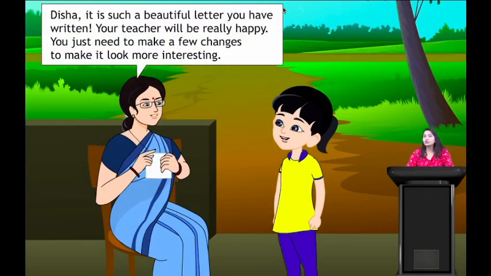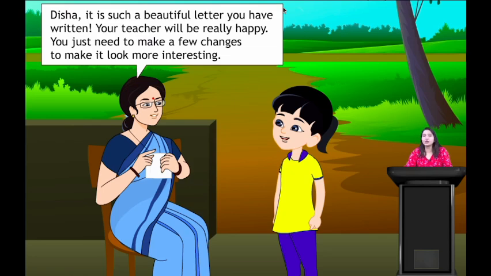So Disha wrote this letter and said to her mother, "Please see this letter and tell me how it is." Alright. So her mother said, "Disha, it is such a beautiful letter you have written. Your teacher will be really happy. You just need to make a few changes to make it look more interesting."